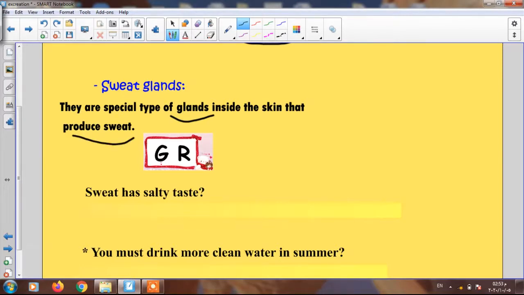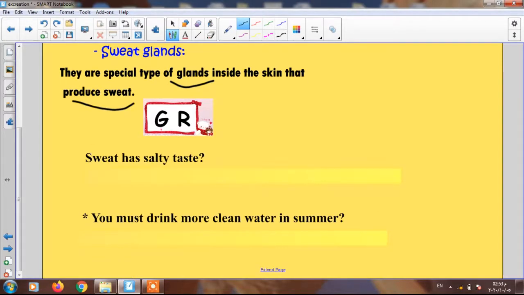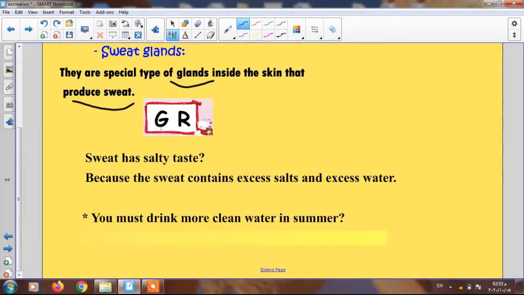Now junior 6, I have a question. Why does the sweat have a salty taste? Because it contains excess salt and water. A liquid that contains salt will taste salty. Of course, salty. Excellent. But why must we drink more clean water? Because especially in summer we produce more sweat, so we must compensate this sweat or this water by drinking clean water.